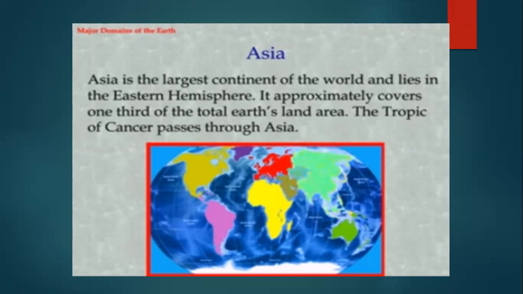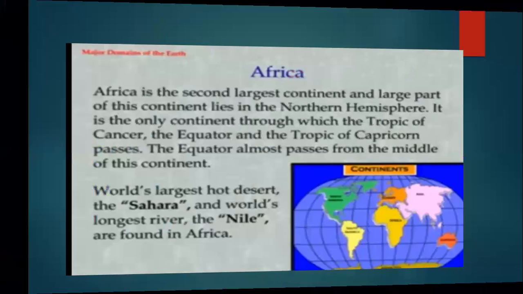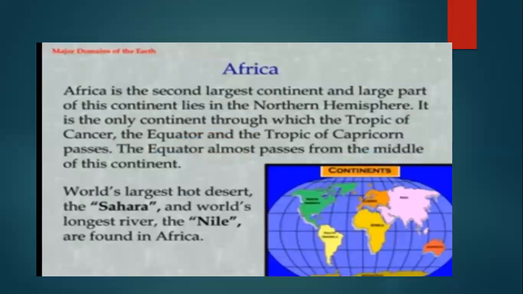Now, students, Asia is a land of high mountains. Okay, it is also called a land of high mountains, and the world's highest mountain ranges, that is the Himalayas, the world's largest and highest plateau, Tibet, and the world's lowest part, that is the Dead Sea, are found in this continent. Okay. Now, let us proceed to our next continent, that is Africa.